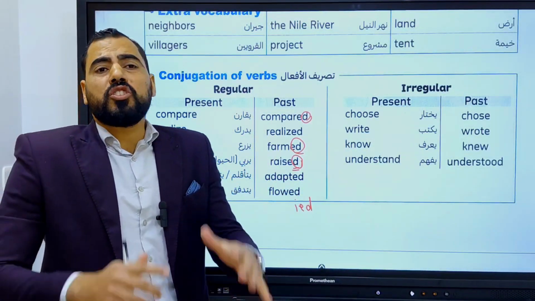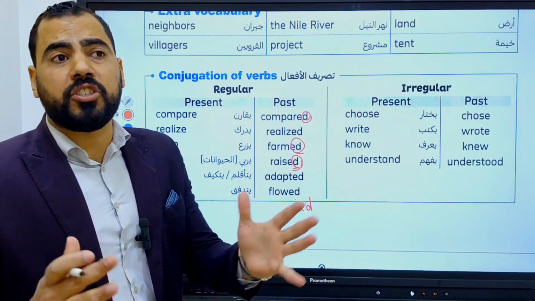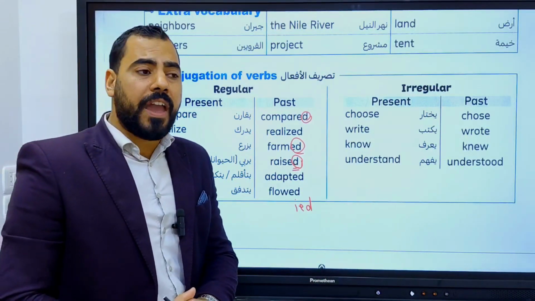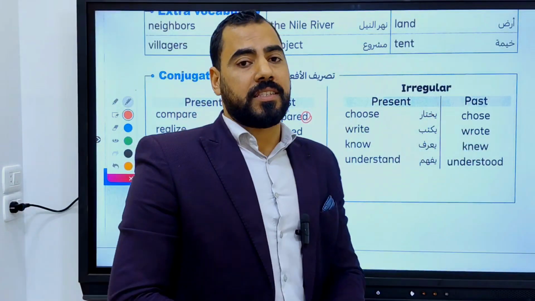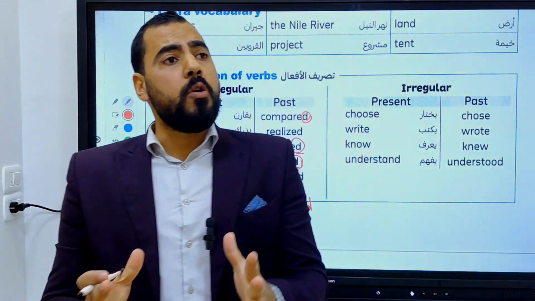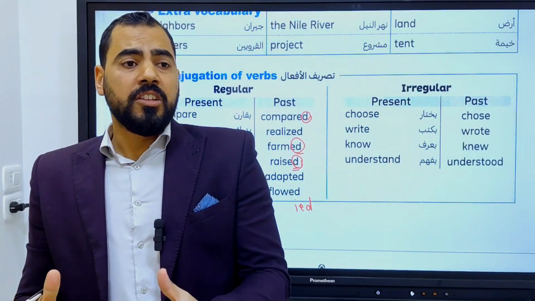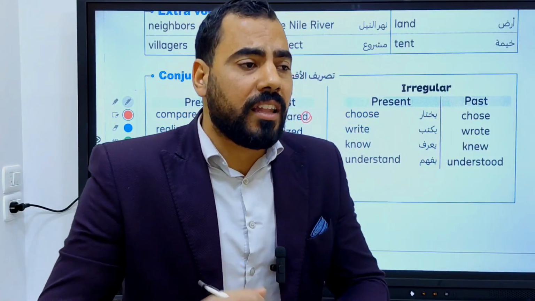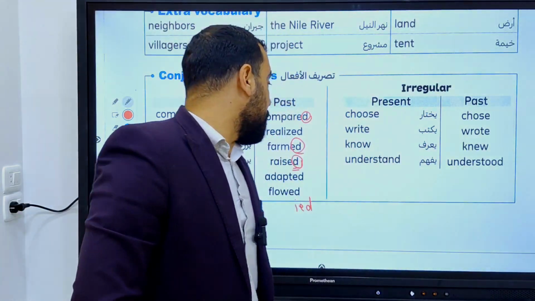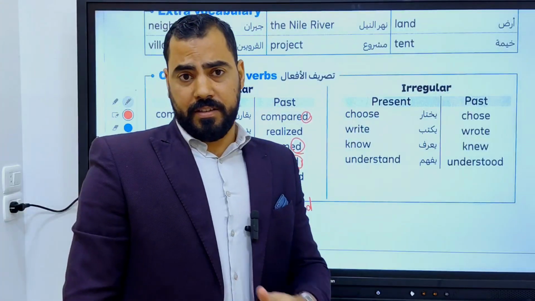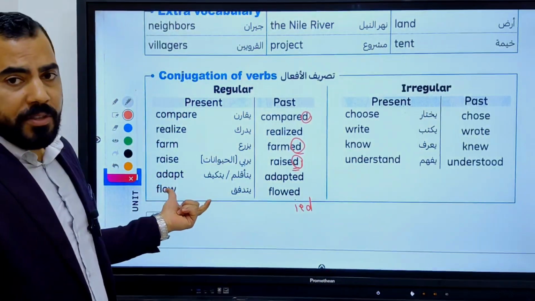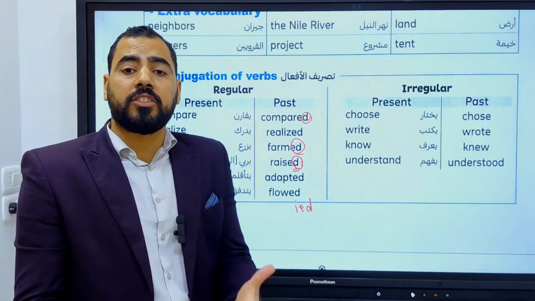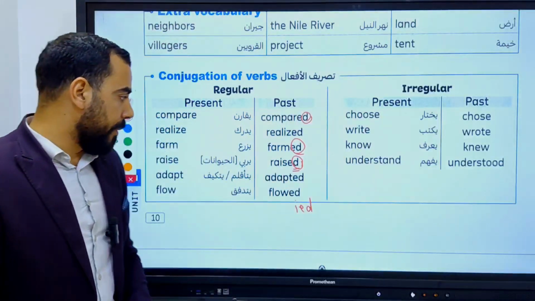Okay, adapted. When you change your lifestyle, when you change your characteristics, to live in a different place, you adapt. When you move from a hot country to a cold country, you try to adapt and you wear a lot of clothes to protect yourself. This is adapt. When you change your lifestyle to adapt to another environment.